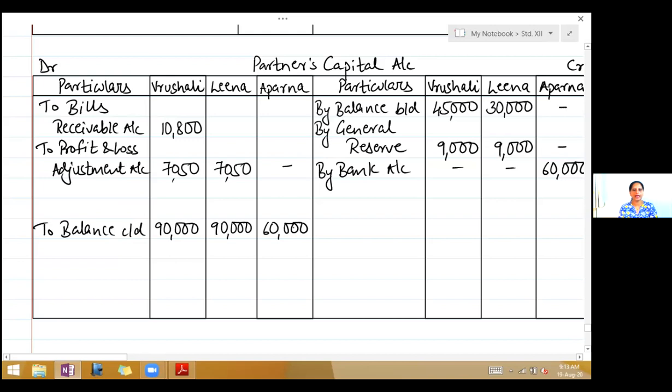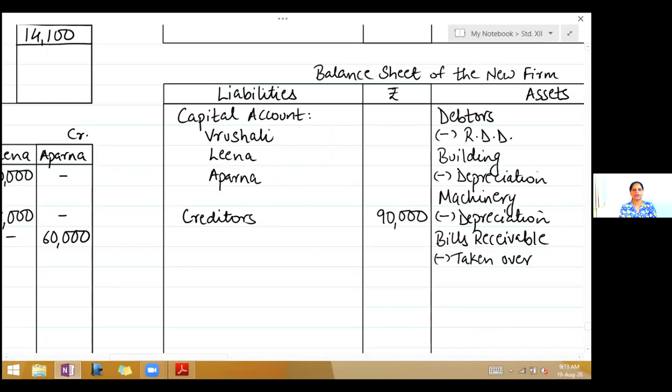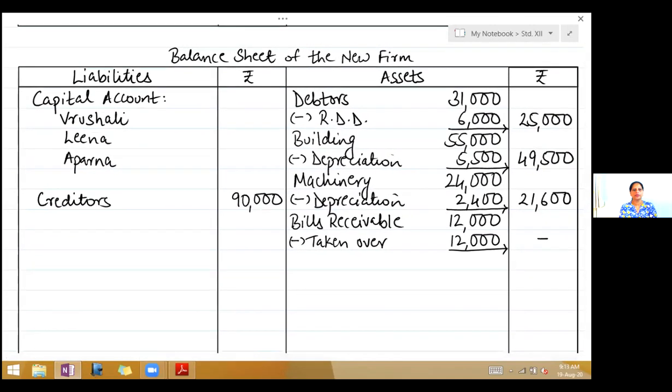So these are final capital balances. Write them in the balance sheet. On the liability side, write Vrushali 90,000, Leena 90,000 and Aparna 60,000. Total to the outer column 2,40,000.